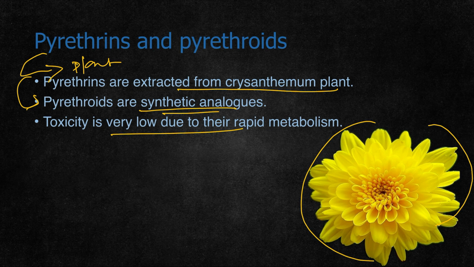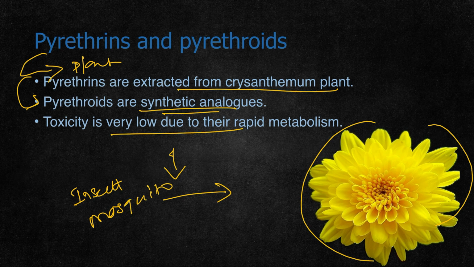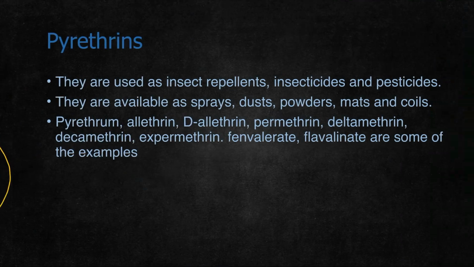Toxicity is very low due to their rapid metabolism. So even if a person consumes them, they are metabolized and excreted readily. So the toxicity is very low. They are used mainly as insecticides, mainly in mosquito repellents, where they are usually present. So commonly, mosquito repellents have pyrethrin compounds.